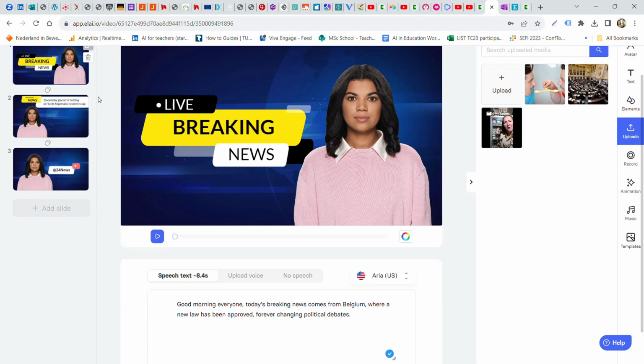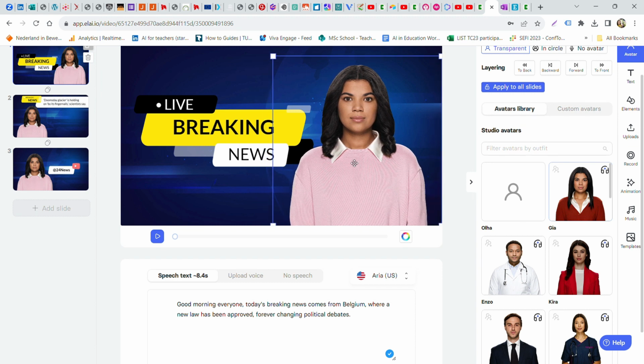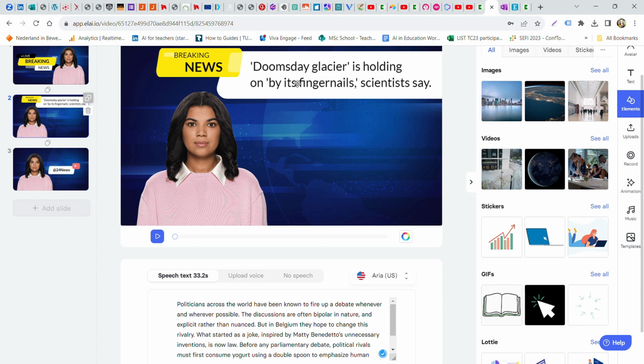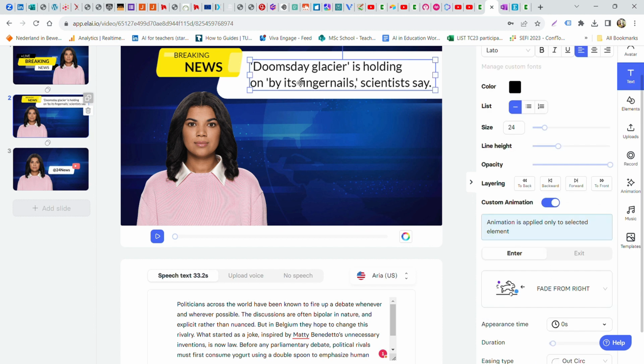So I put in all the text, and now you can also change around some of the elements like I do right here. You can also change the avatars that you would like to have, but I'm keeping it with Aria. Now, in the different slides, and you only have 3 slides in the free option, you can change all elements and also change the text. So let me add the title of the breaking news that I want to show, and just change it.